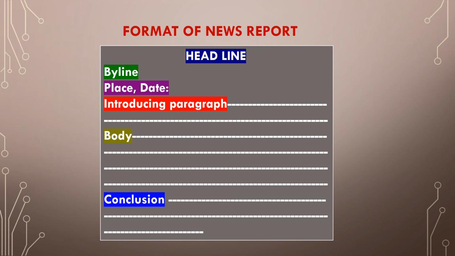The body is followed by the conclusion. The conclusion is a small paragraph where you can mention what is expected in future or what happened in the past related to the event, or it can be anything. The motive of the conclusion is to give the report a proper closure so that it doesn't sound like it ended suddenly. Here you can make use of a quotation which can help you to have a good ending and also help you to bring your opinion into your article.